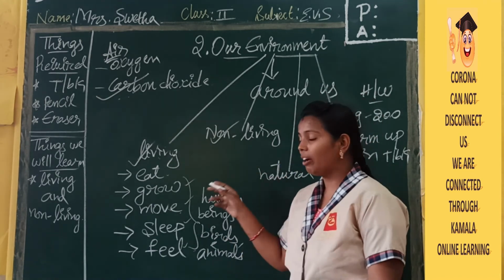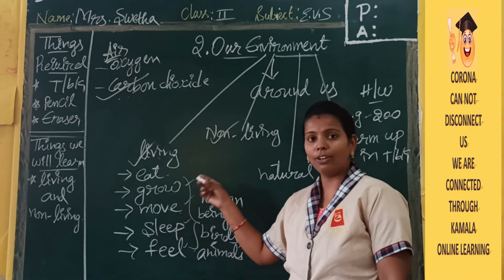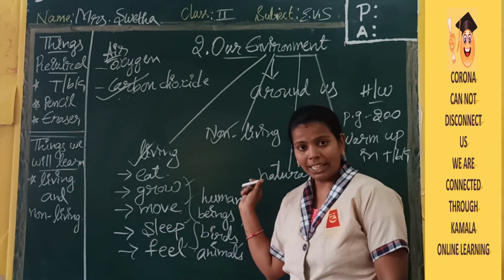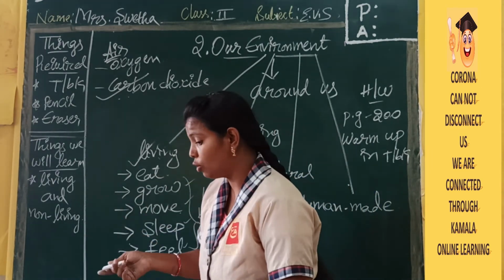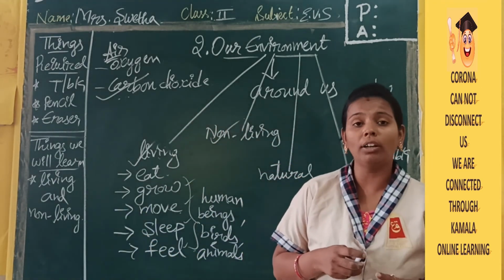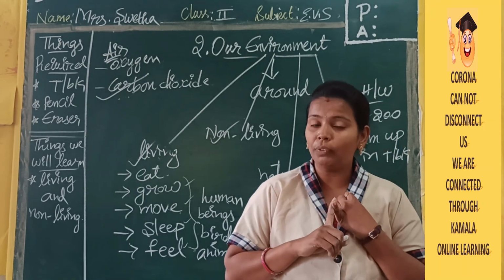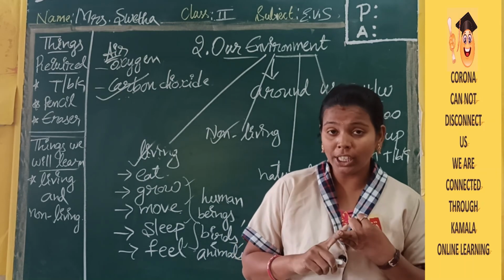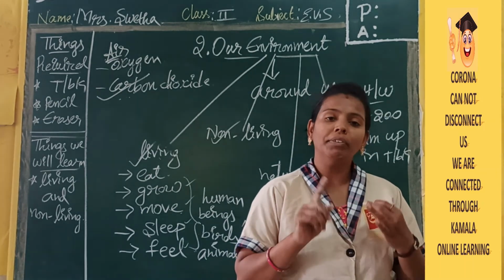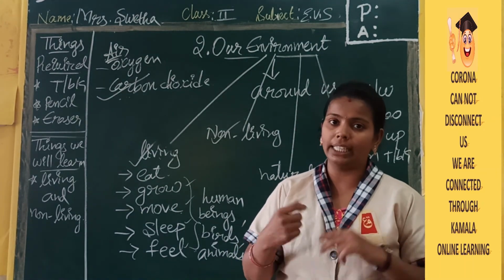Okay, so I think you have understood about living things and non-living things in today's class. We will continue with our next topic, which is the difference between living things and non-living things, and natural and human-made things. We will discuss these two topics in the next class.